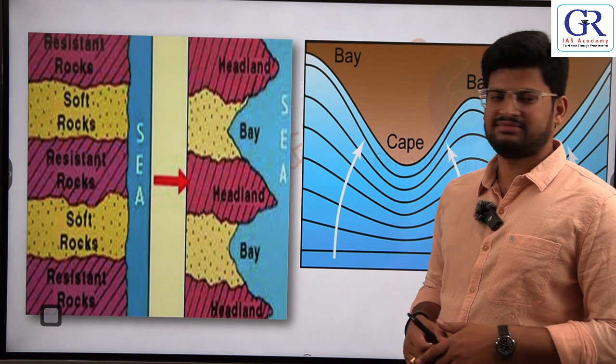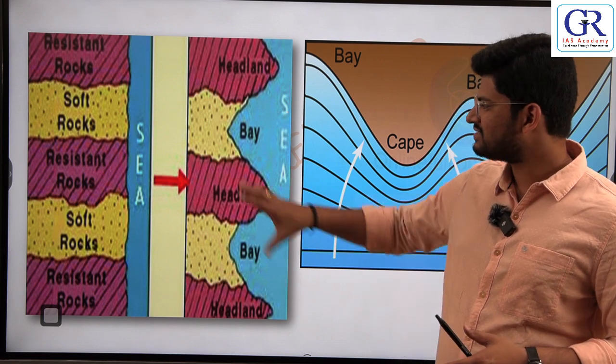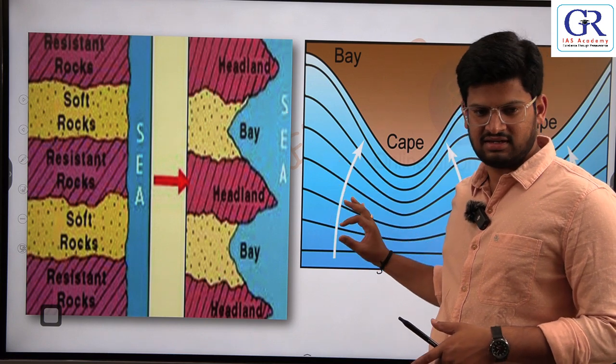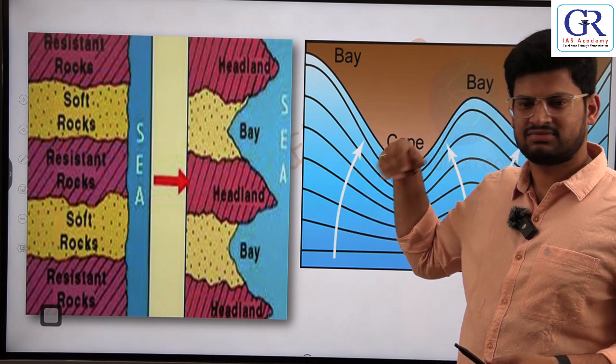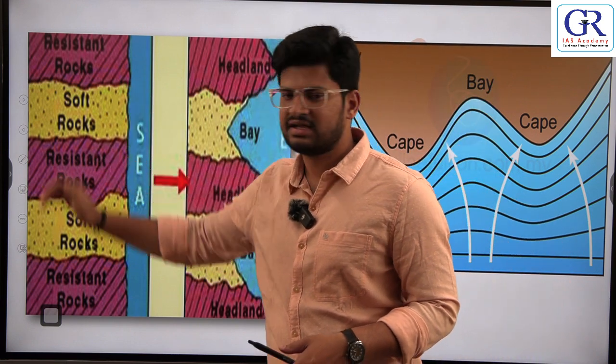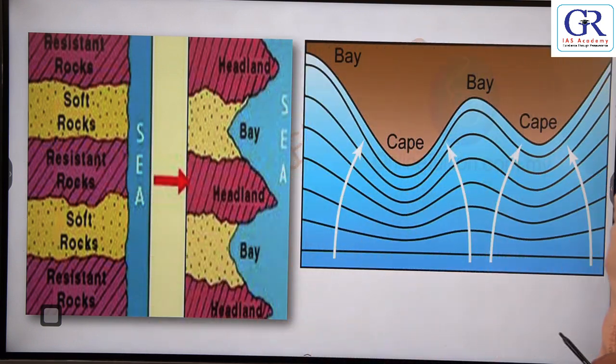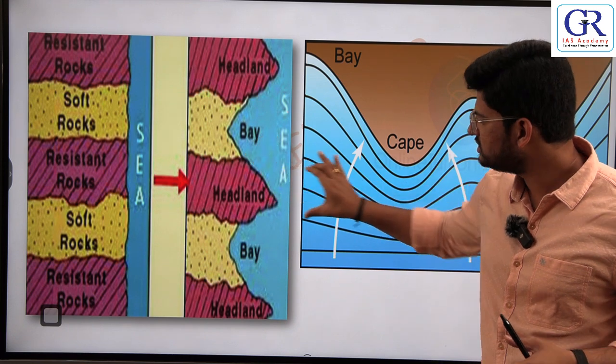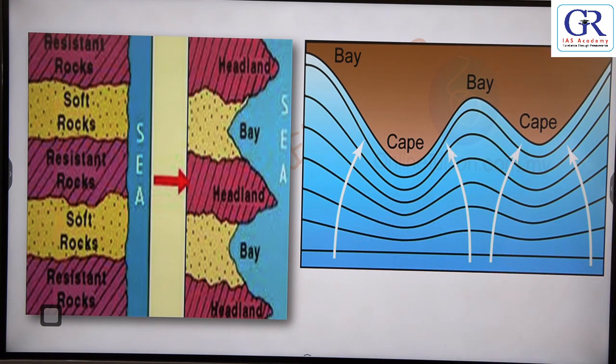So wherever there is a hard rock, that structure will remain like this, pointing towards the sea, and wherever there are soft rocks, that part is getting eroded, and the eroded part will form bay, and the hard rock, the headland part, which is resistant, which is intruding into the sea, that is called cape.